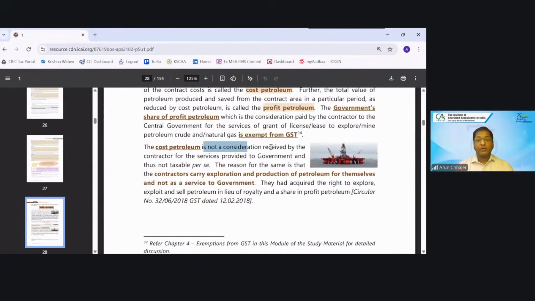The cost petroleum is not a consideration received by the contractor for the service provided to the government and thus not taxable. The reason is that contractors carry out exploration and production of petroleum for themselves and not as a service to the government. They have acquired the right to explore and sell the petroleum in lieu of the royalty and share of profit petroleum.